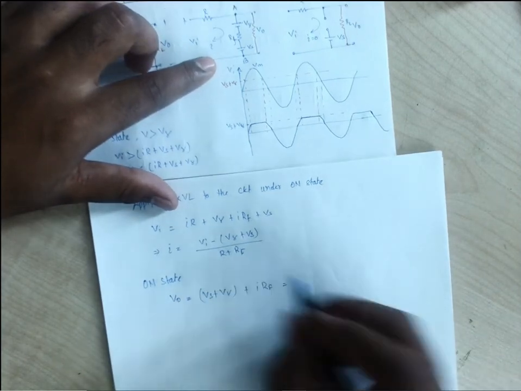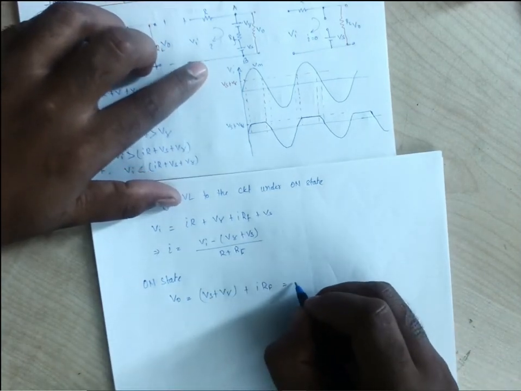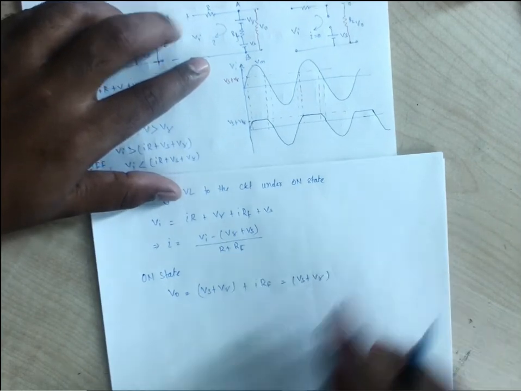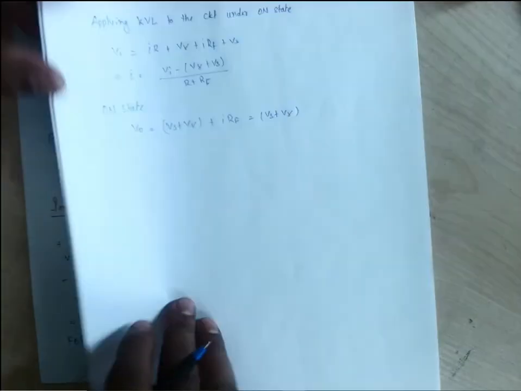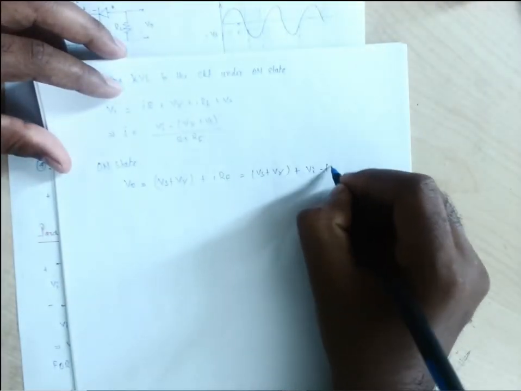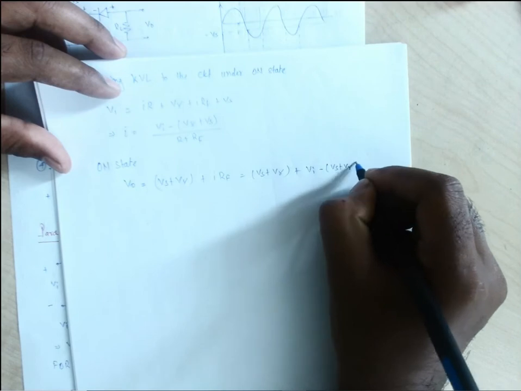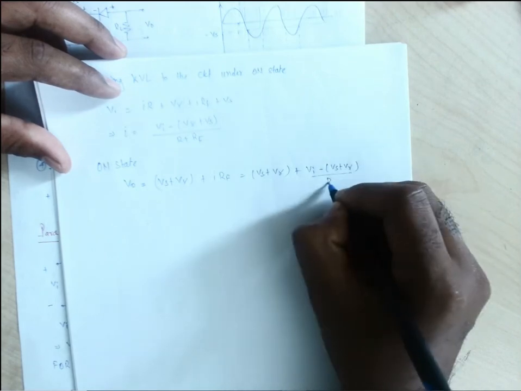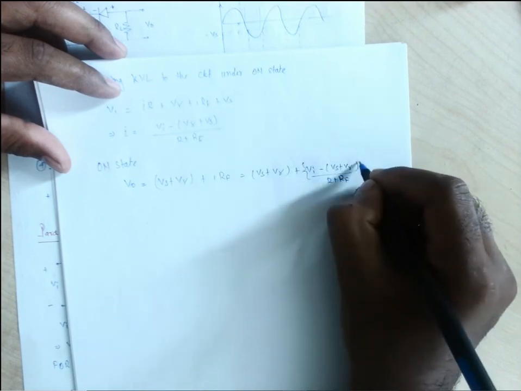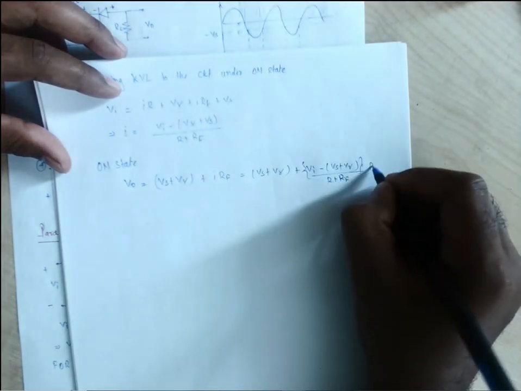The value of I we have found. So it will be Vs plus V gamma plus (Vi minus Vs plus V gamma) by R plus RF, into RF.